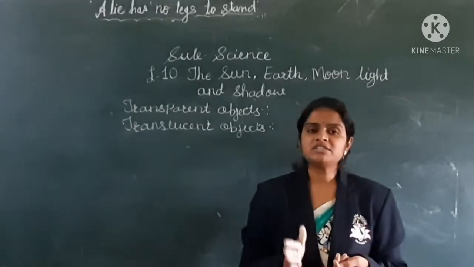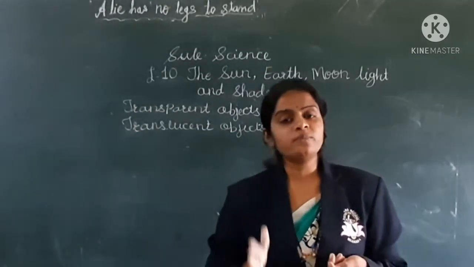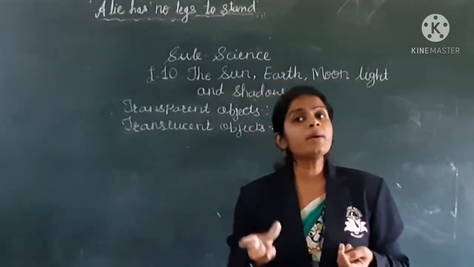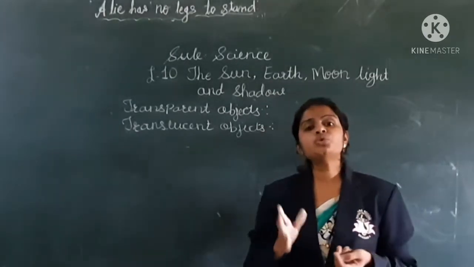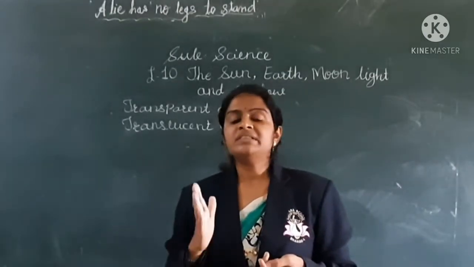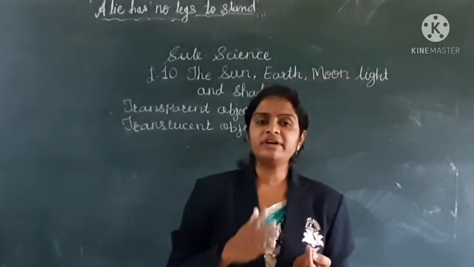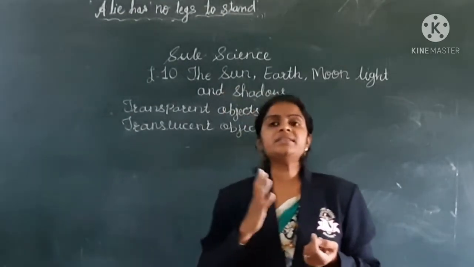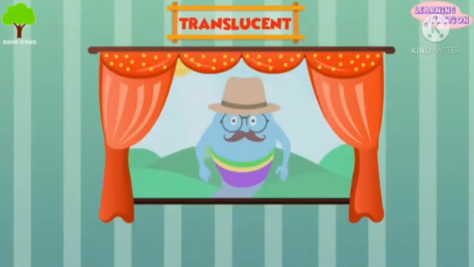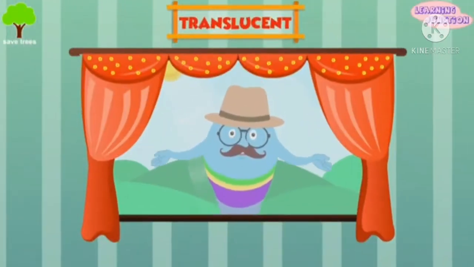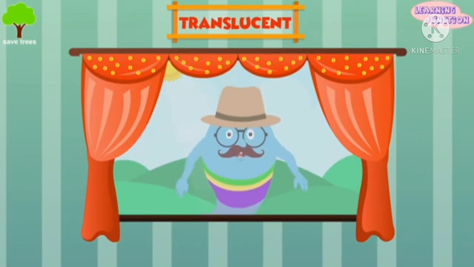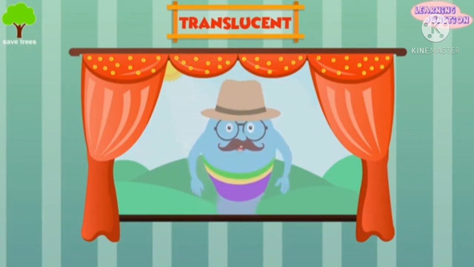So translucent objects allow only some amount of light to pass through them. These objects are called translucent objects. Certain types of glass and plastic are translucent materials. An object that is cloudy and only allows part of the light to pass through is called a translucent object.